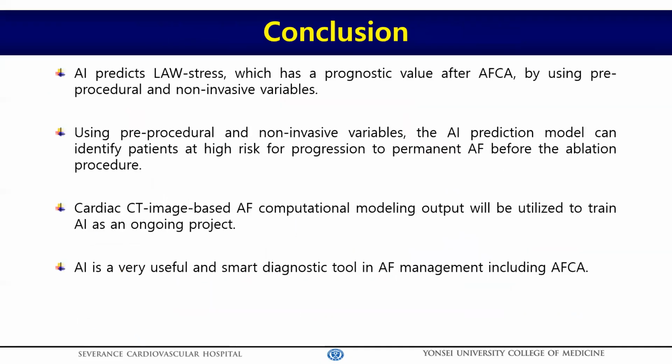hopefully. Okay, in conclusion, ladies and gentlemen, AI predicts LA wall stress, which has a prognostic value after catheter ablation by using pre-procedural and non-invasive variables. Using the pre-procedural and non-invasive variables, the AI prediction model can identify patients at higher risk for progression to permanent AFib, even after catheter ablation, before the procedure. Cardiac CT image-based AF computational modeling output will be utilized to train AI as an ongoing project.